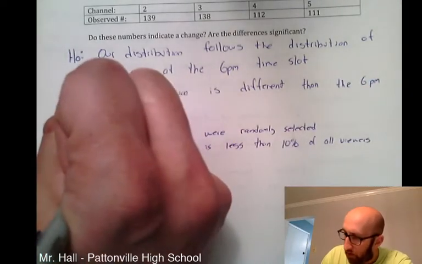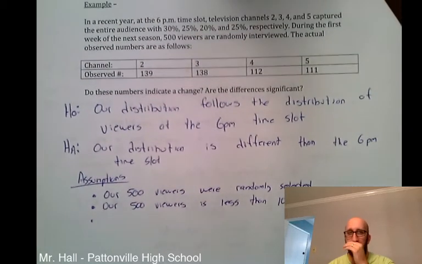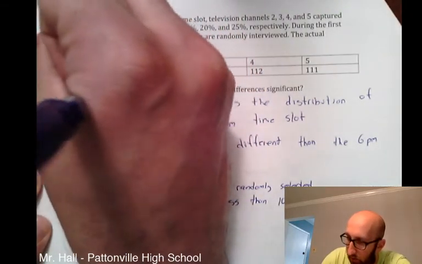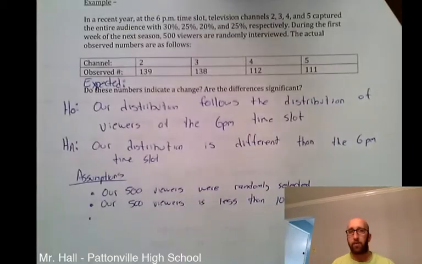And then our third assumption that we need to tackle here, remember this is the one that switches out from test to test, is we need to make sure all of our expected counts are at least 5, or greater than or equal to 5. This is something that we do need to show somewhere in this problem. I put it pretty close to where the observed values are, so I'm going to make a row here for expected.